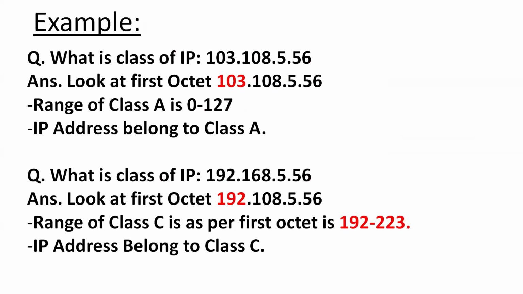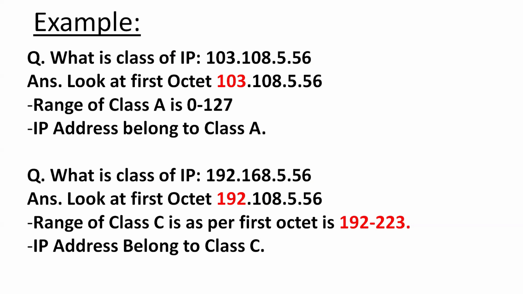Okay, then we have examples of finding the class of an IP. 103.108.5.56. Look at the first octet, which is 103.